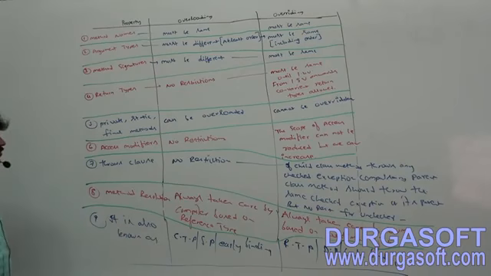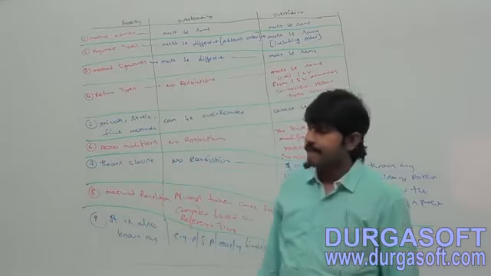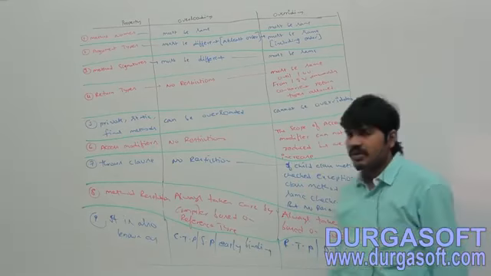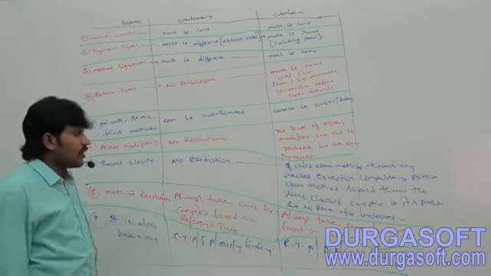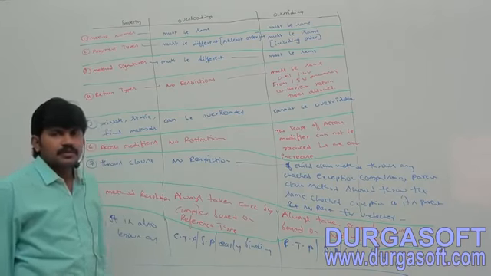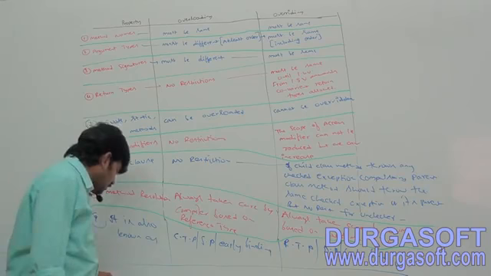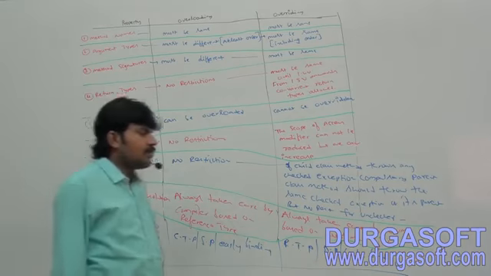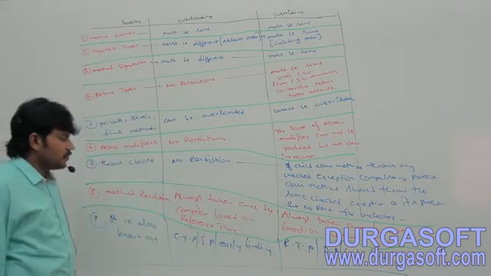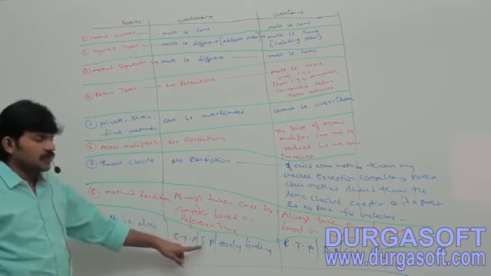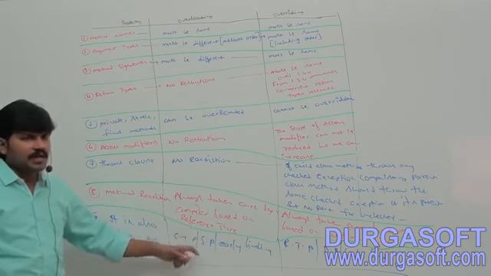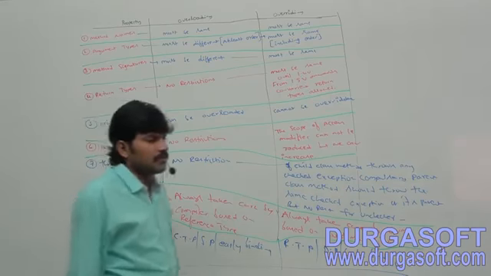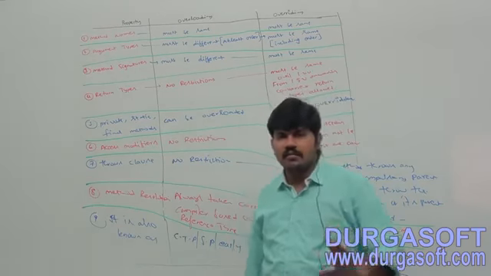Last point. Overloading is also known as compile time polymorphism, or static polymorphism, or early binding.